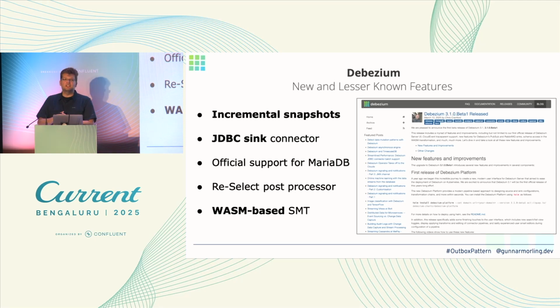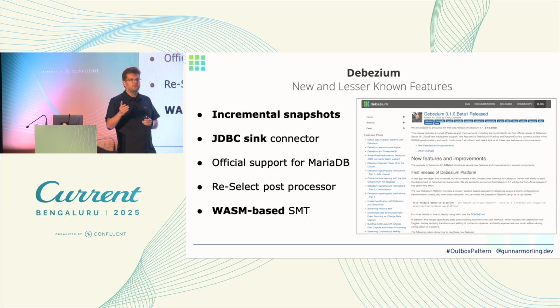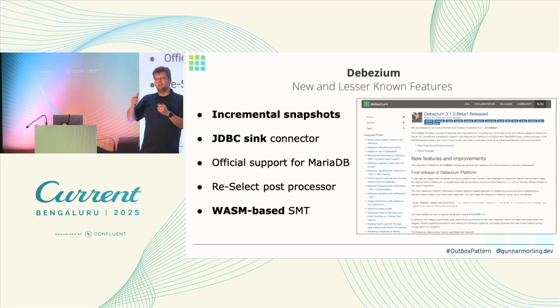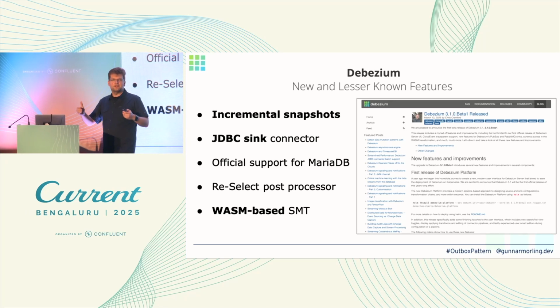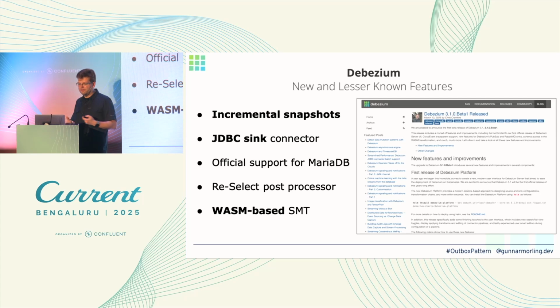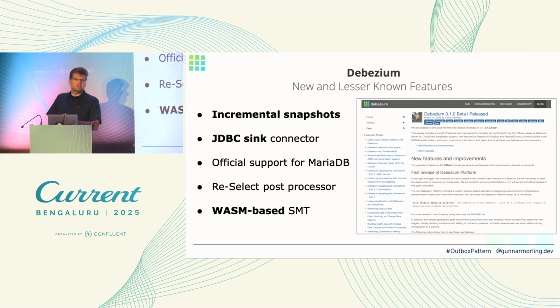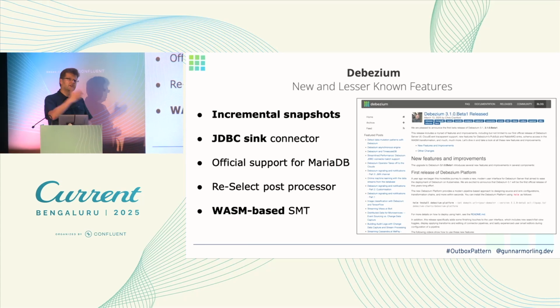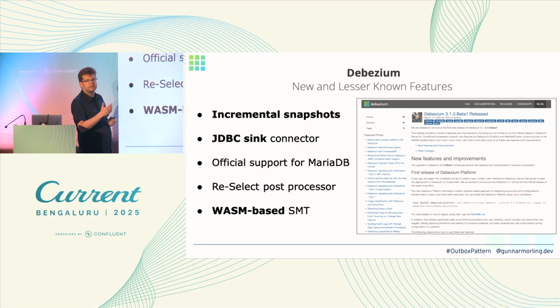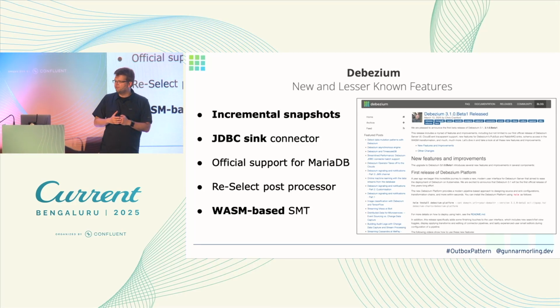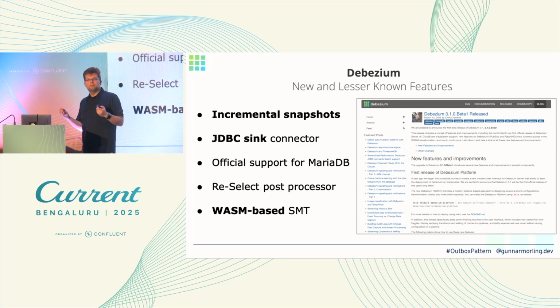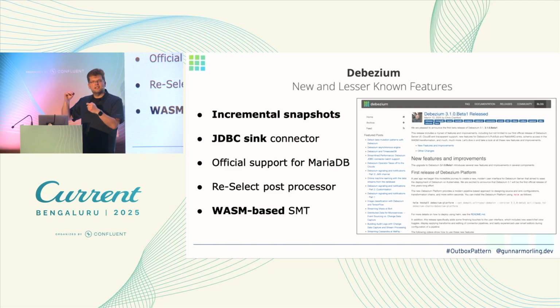There's a JDBC sink connector. For a long time, Debezium was essentially known as a set of Kafka source connectors, which get data into Kafka. And now there's also a JDBC sink connector, which is very closely integrated, of course, with the source connector. So it understands the Debezium change event format. It can do a very good job in terms of reacting to particular data types, schema evolution, and so on. There's quite a few more things. You will find all those on the Debezium blog.